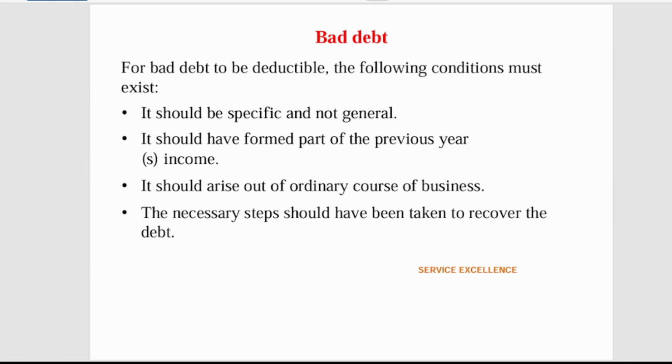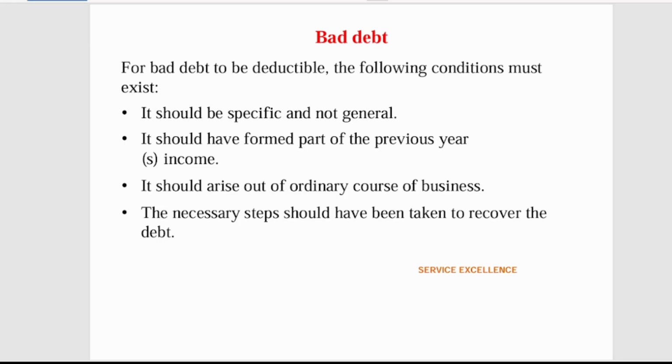The first one is that it shall be specific, not general. In accounting, we have something called provisions for bad debt, where at the end of the year you conclude that people are owing me 100,000, so let's assume that 10% of these people cannot pay me. That's a general bad debt. The specific one is when you know that Kwame cannot pay me. Those are allowable, but the general one is not allowable.